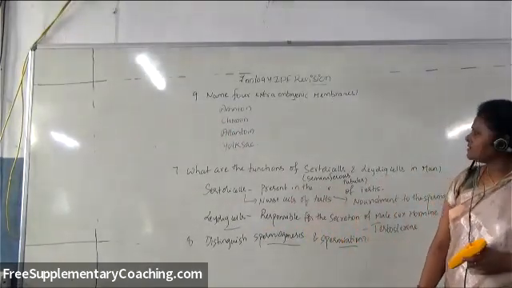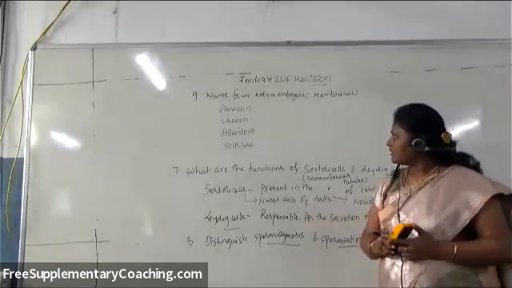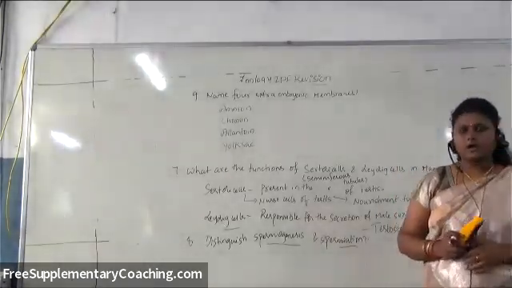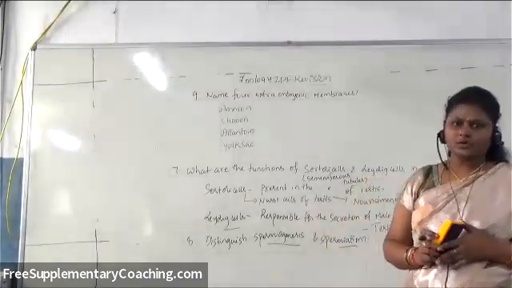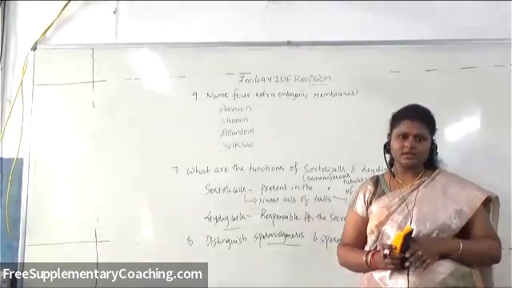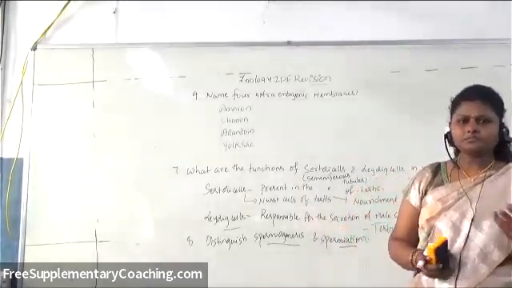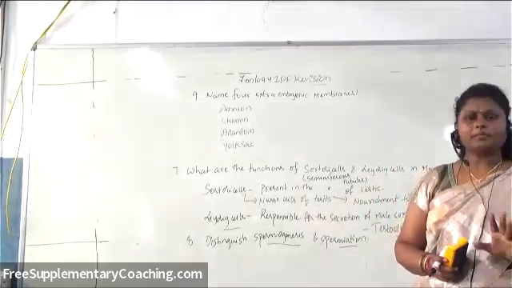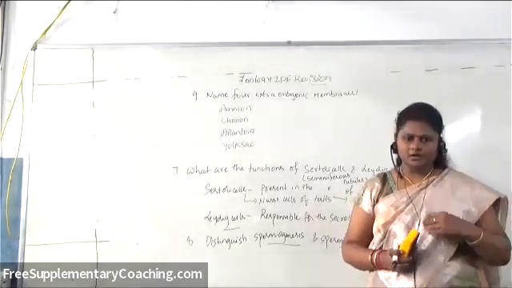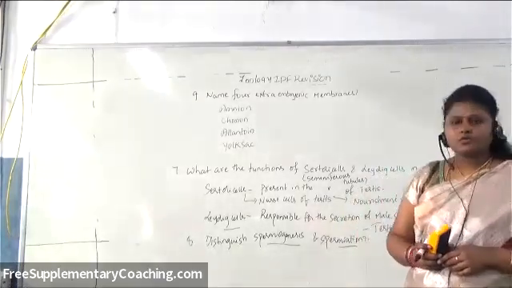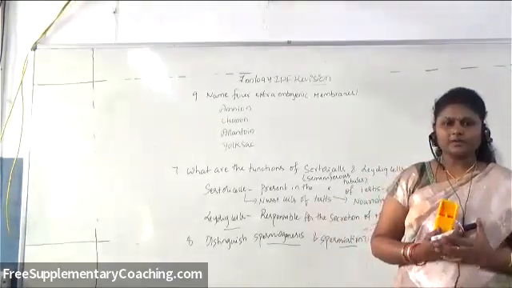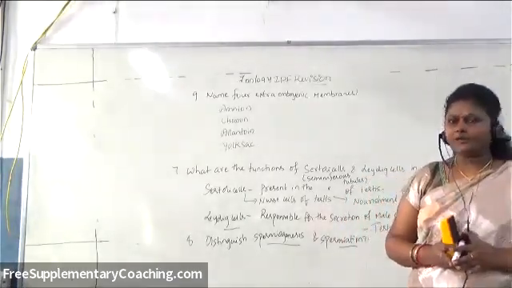In today's session, including the neural control and coordination chapter questions, we have discussed totally 10 questions. Previously I gave you some 20 questions, so totally 30 questions. In tomorrow's session, let us complete all the important VSAQs in the genetics chapter, evolution chapter and applied biology. So whatever important questions we discussed today, go through them, revise them and learn them properly. If you have any doubts now, you can ask.